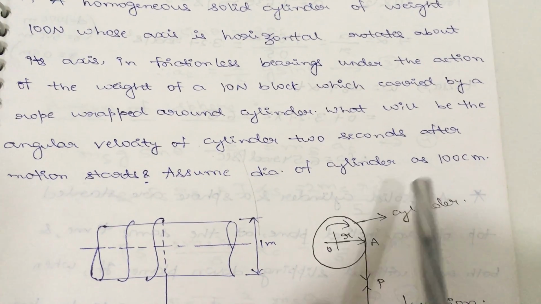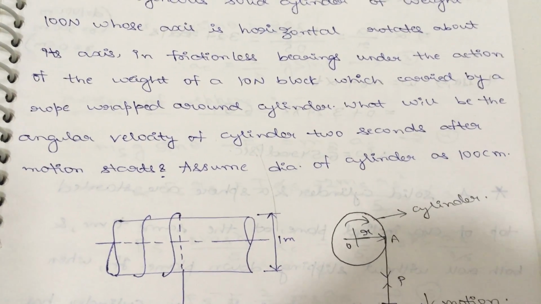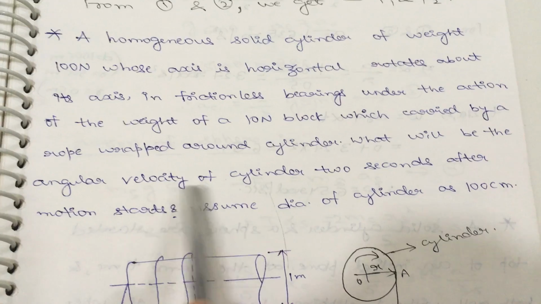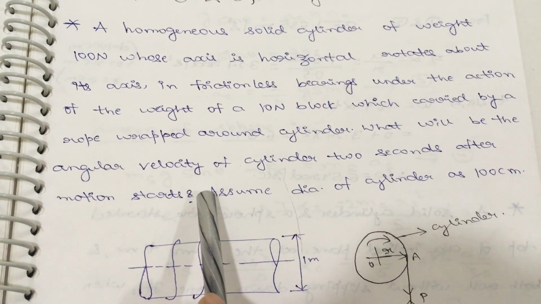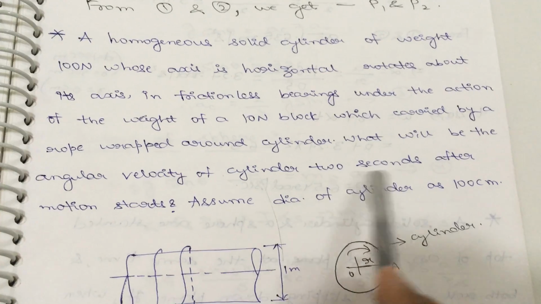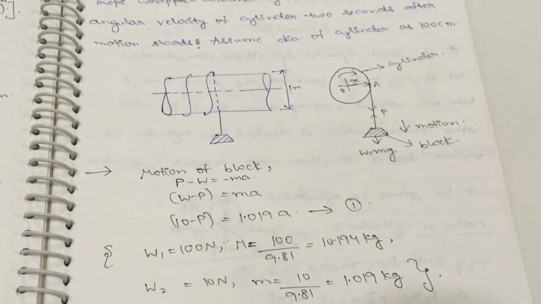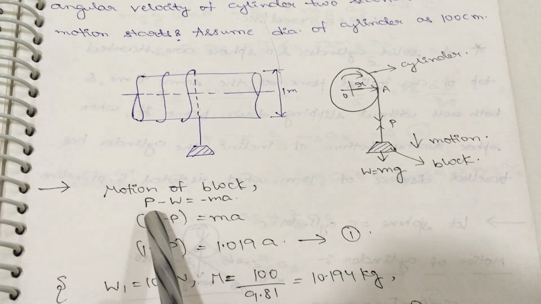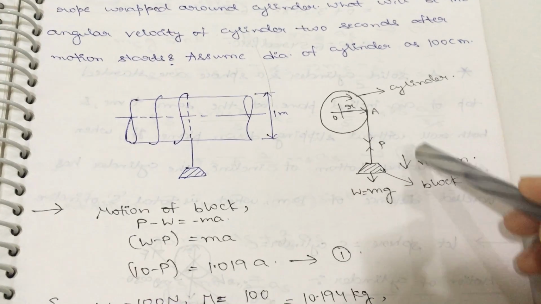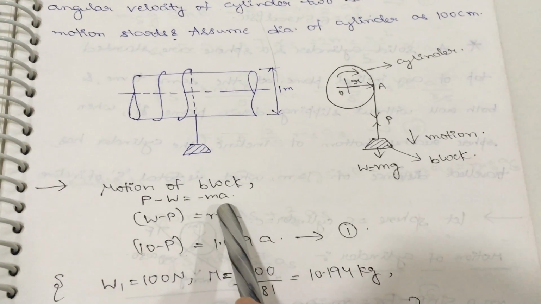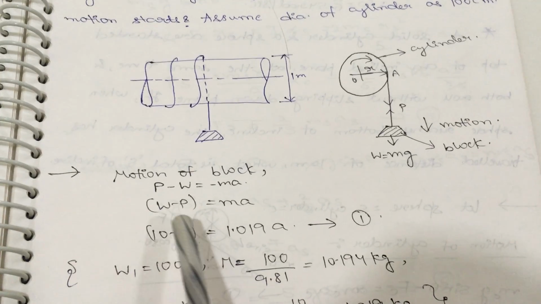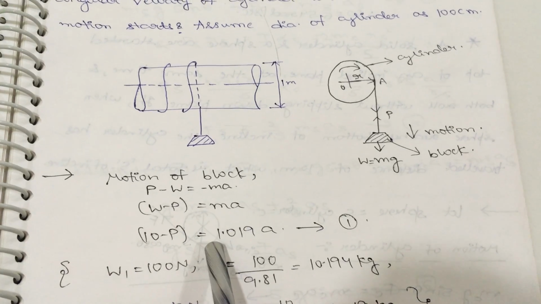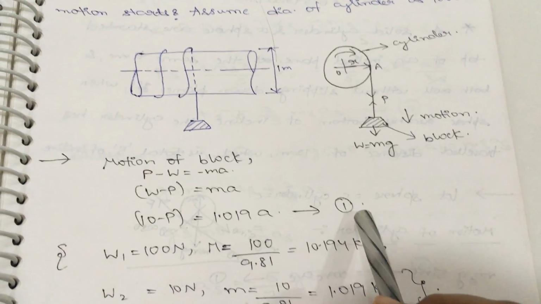So from the diameter we can calculate the radius value. Here they are asking us to calculate the angular velocity of the cylinder, that is nothing but the omega value after 2 seconds. Now first of all we will consider the motion of the block. Here two forces are there, that is P minus W, and it is moving in the downward direction, so it will have negative acceleration, minus ma. Substitute the W value, and we don't know the P value and acceleration value, so let them be unknowns and make it the first equation.